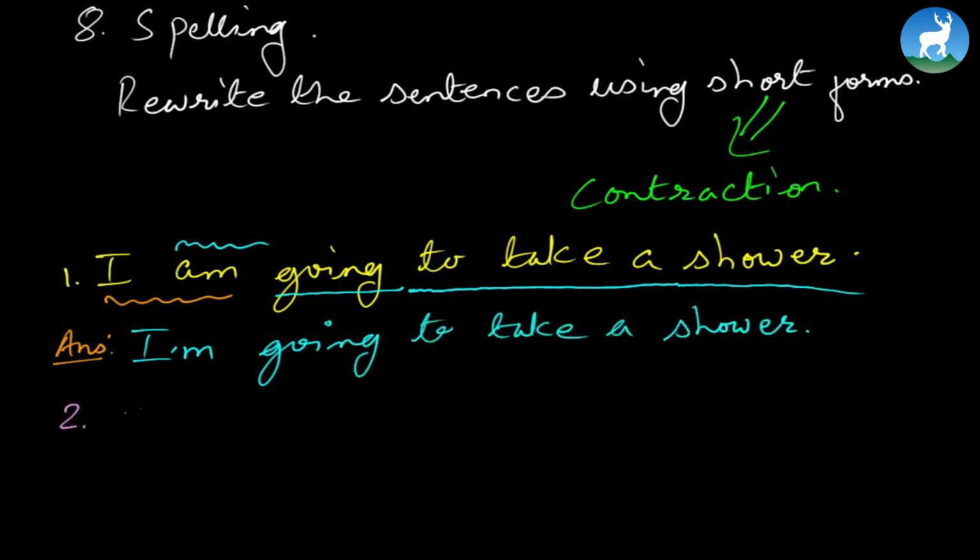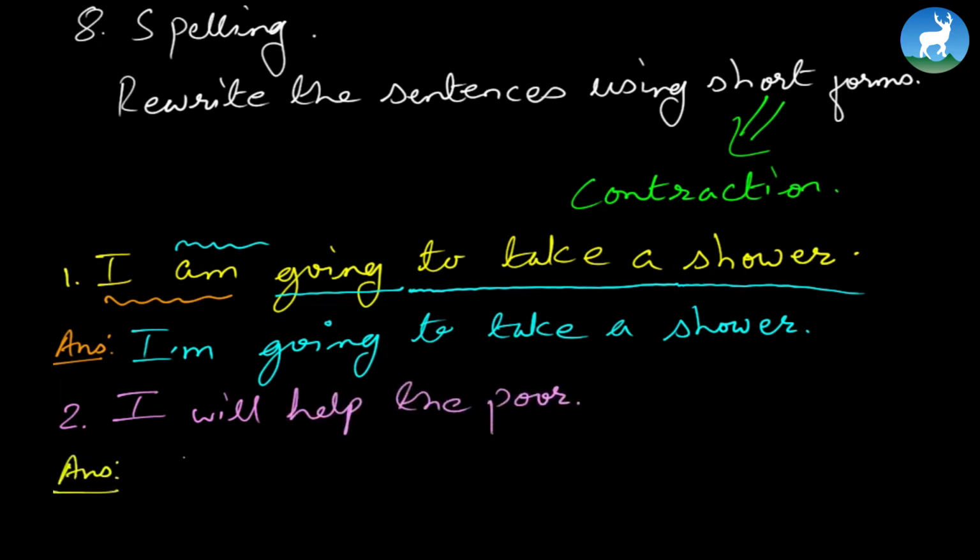See? Number two. "I will help the poor." "I'll help the poor." Its contracted form will be "I'll." We're just dealing with "I will" here. Look at the pronunciation. "I will help the poor." If you speak the same in contracted form, "I'll help the poor." See?